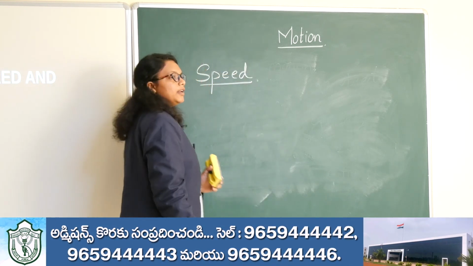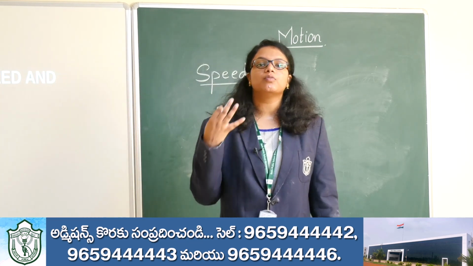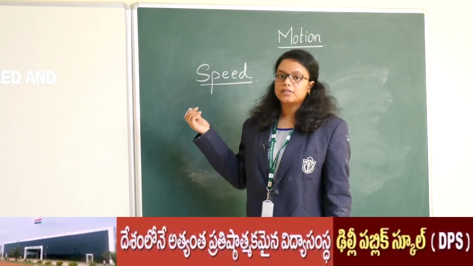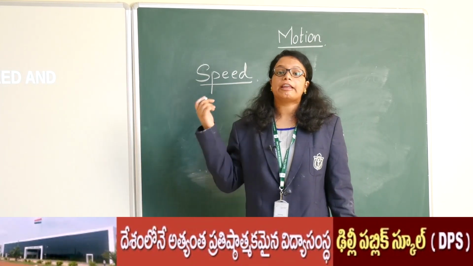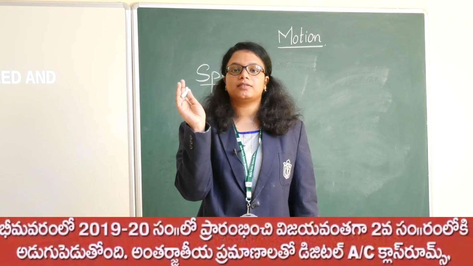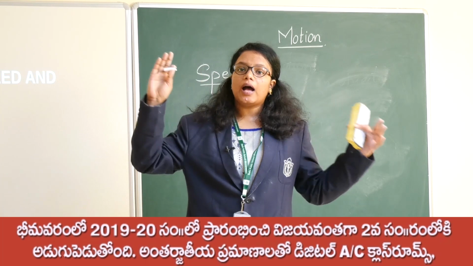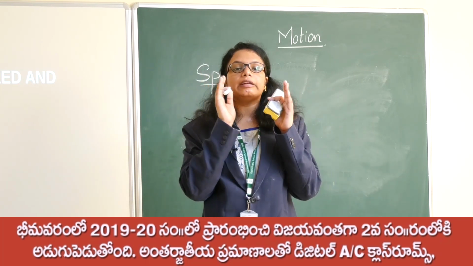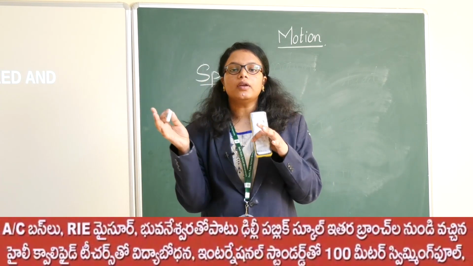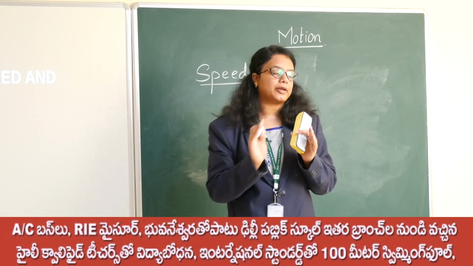Speed is a quantity which tells us how fast or how slow an object is moving. If the speed is more, the object is moving very fast with respect to time. If it is very slow, in a large amount of time it moves a very little distance. But if the speed is more, it moves more distance in a very short interval of time.